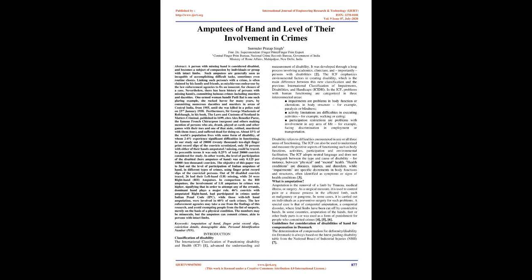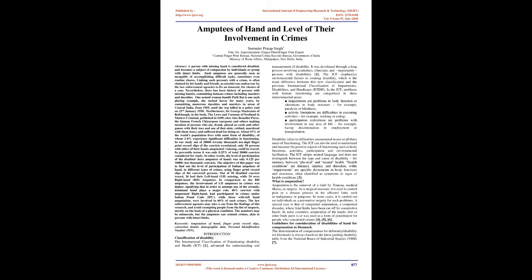3. What is amputation? Amputation is the removal of a limb by trauma, medical illness, or surgery. As a surgical measure, it is used to control pain or disease process in the affected limb, such as malignancy or gangrene. In some cases, it is carried out on individuals as a preventive surgery for such problems. A special case is that of congenital amputation, a congenital disorder, where fetal limbs have been cut off by constrictive bands. In some countries, amputation of the hands, feet, or other body parts is or was used as a form of punishment for people who committed crimes.